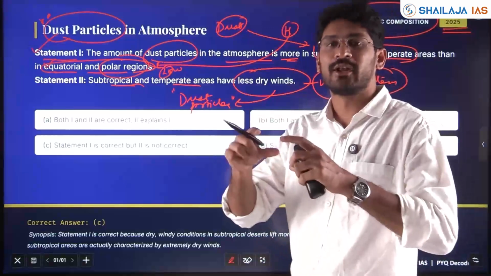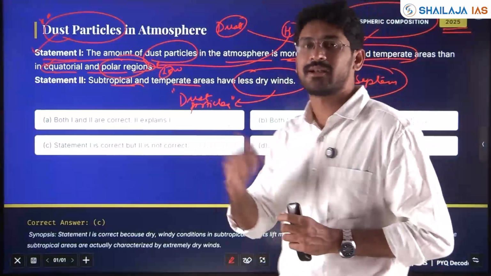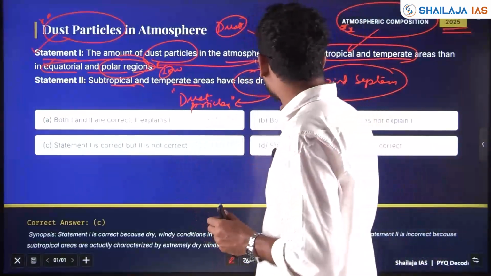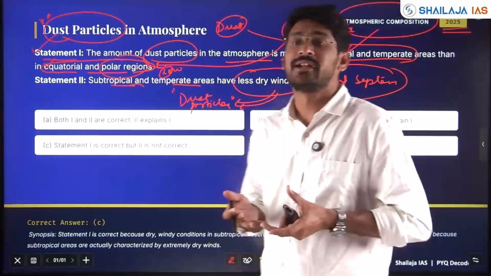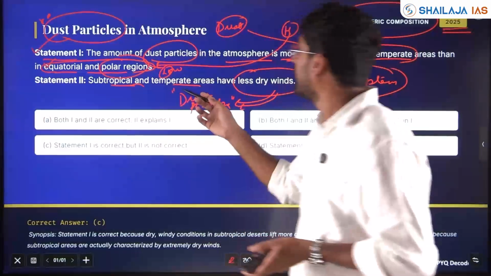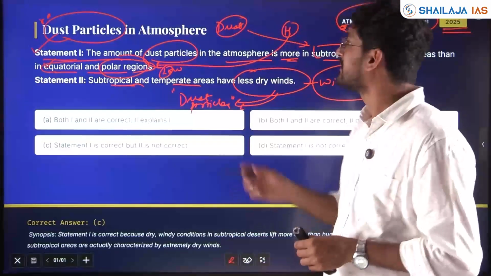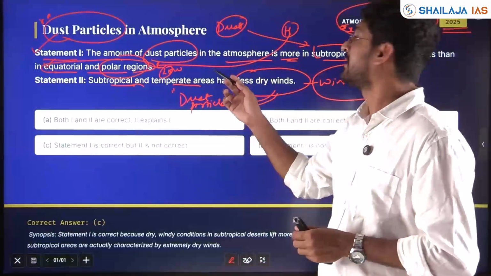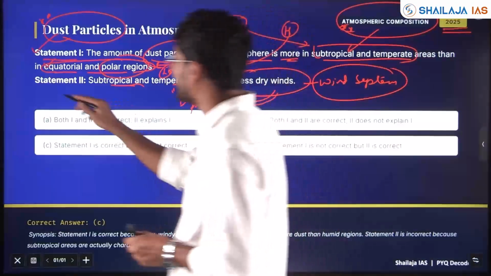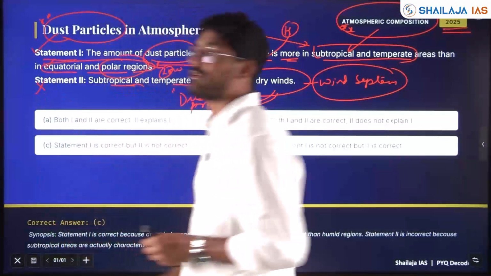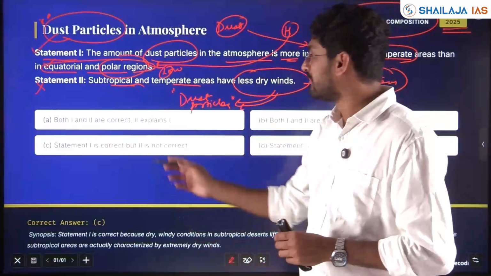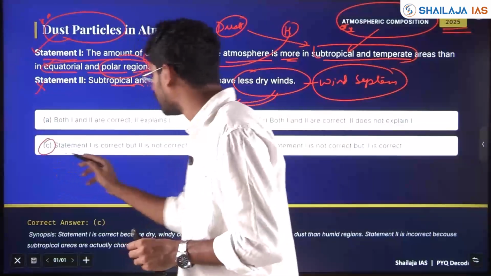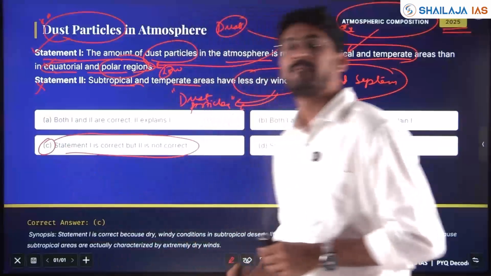The 0 degree to 10 degree region, north and south latitude. However, the dry winds will have dust particles. If subtropical and temperate areas have less dry winds, then they should have less dust particles. So statement 2 is directly contradicting and a wrong statement. So statement 1 is correct, statement 2 is incorrect.